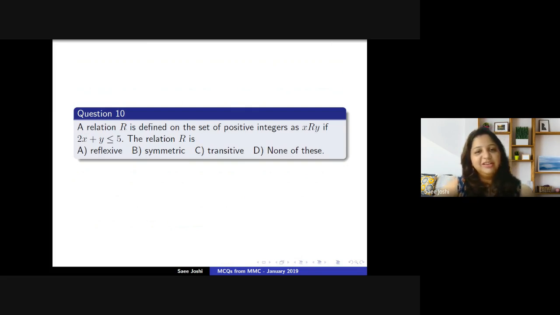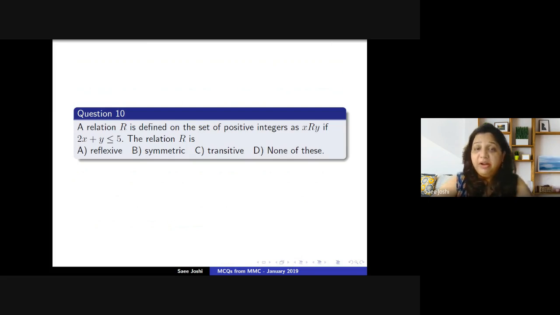This is a standard discrete maths question, which can be solved even by first year students. A relation is given to you and we have to check whether the relation is reflexive, symmetric and transitive. Nothing else is to be done, we just have to check the definition. What do you mean by reflexive? X is related to x implies it is reflexive. So you can just check from here 2x plus x, whether it is less than or equal to 5. If that is true, then you can say that the relation is reflexive.